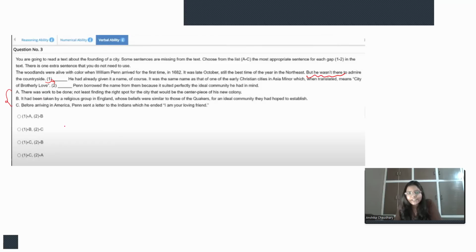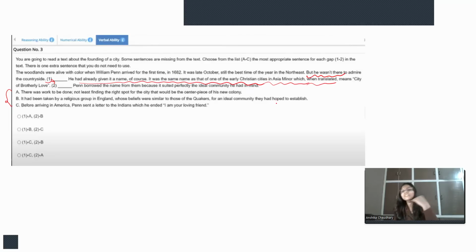Let's move further and read the options. "It had been taken by a religious group in England whose beliefs were similar to those of Quakers for an ideal community that they had hoped to establish." Or, "Before arriving in America, Penn sent a letter to the Indians, which he ended, 'I am your loving friend.'" So if we see, after the first blank, "He had already given it a name. Of course, it was the same name as that of the early Christian cities in Asia Minor, which when translated..." So it is something religiously related, right?